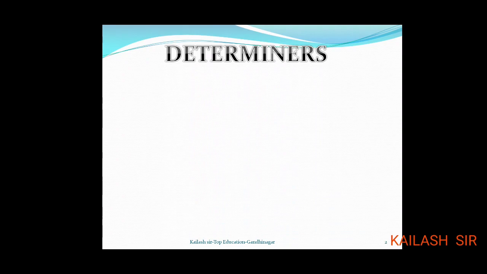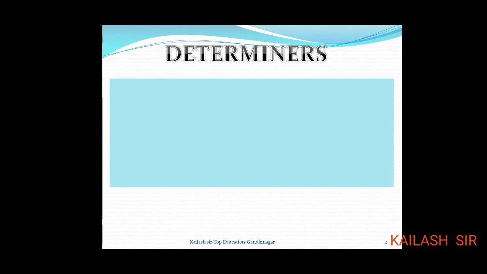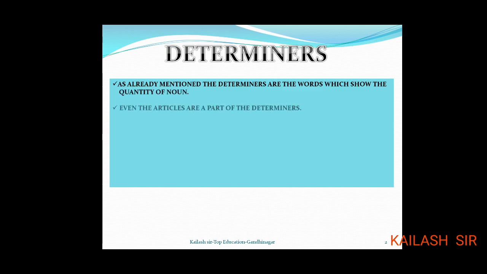Determiners. This is the fourth in that group I had told: noun, pronoun, adjective, and determiners. Determiners are the words which show the quantity of a noun. Even the articles are a part of the determiners. Examples: some, few, any, many, none, all, a few, etc. Ordinal numbers, cardinal numbers, etc.